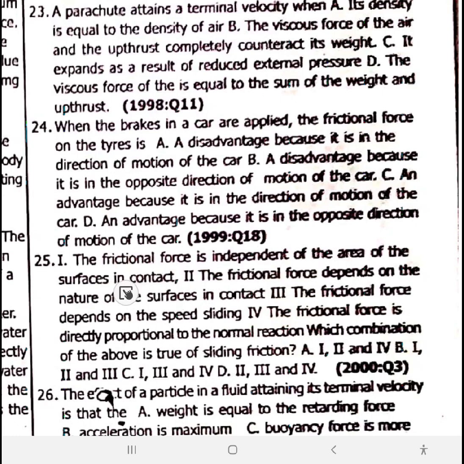So I'm talking about factors affecting friction. I'll go over it, then I'll check. Okay, it depends on the nature of the substance; frictional force is independent of speed. 25 is A. First, the frictional force is independent of the area of surface in contact. Don't forget, you've written this down. The frictional force depends on the nature of the surface in contact.